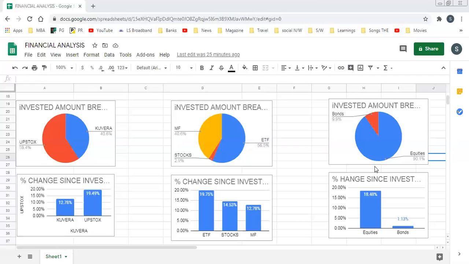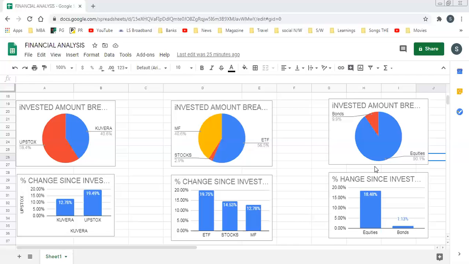And then I invested 5 lakhs in three different ways, that is ETF, stocks, and mutual funds. And I divided those three different ways into two more ways, that is equities and bonds. Yes, bonds are also available in the market. Now we'll see, if I invest, how much percentage of profit I'll get and the overall percentage of profit. Let's have a look. To make it easier, I did that with the help of graphs like pie chart and bar chart. Now just move on to the video.